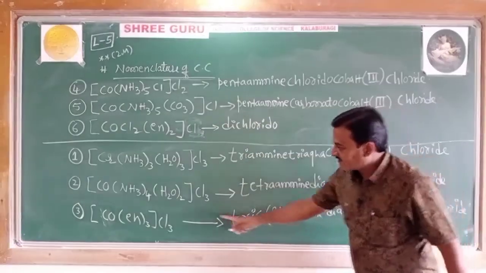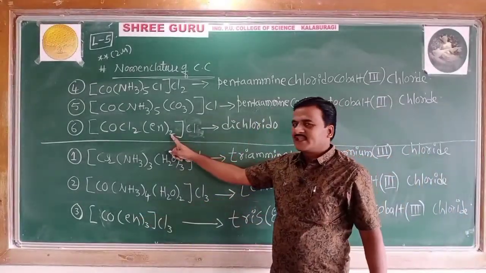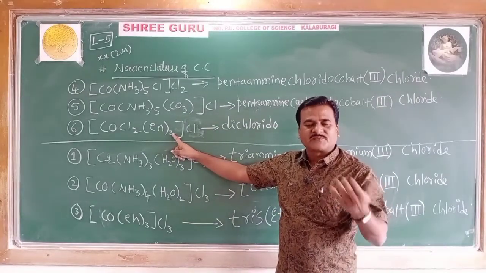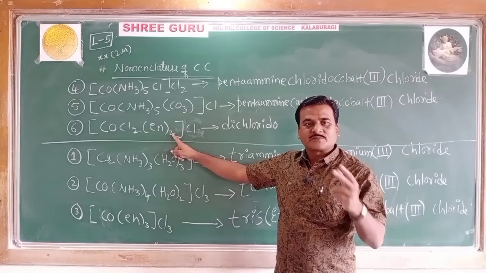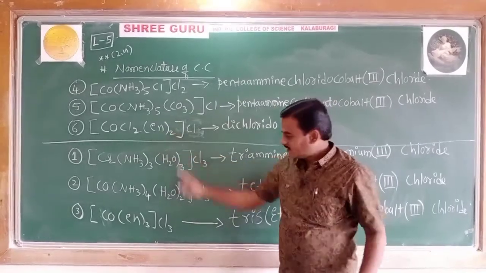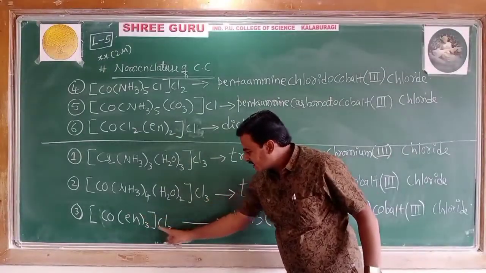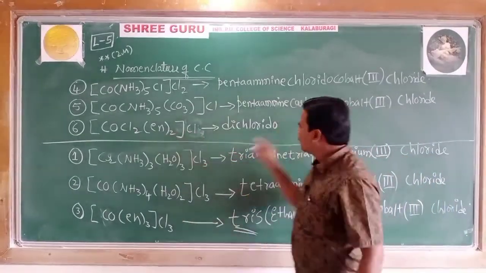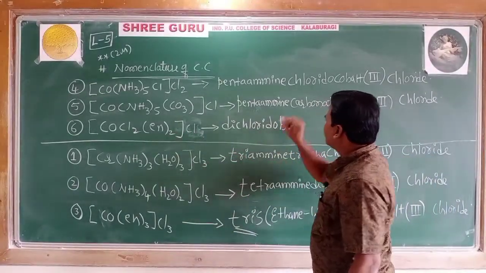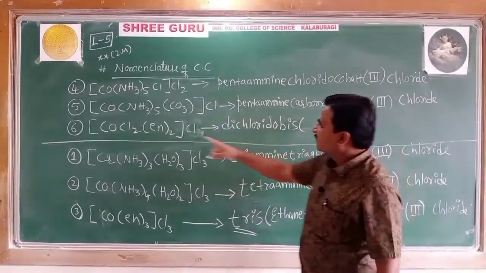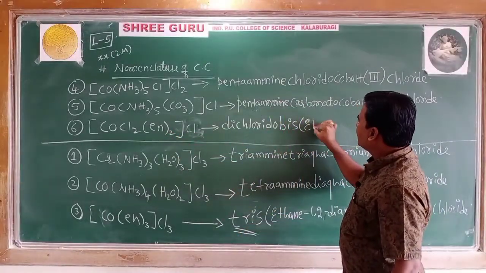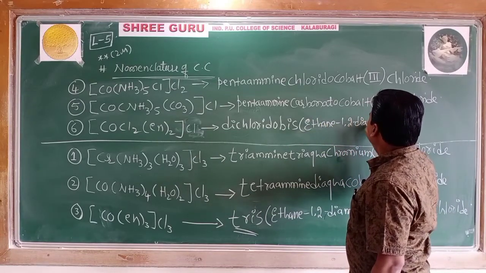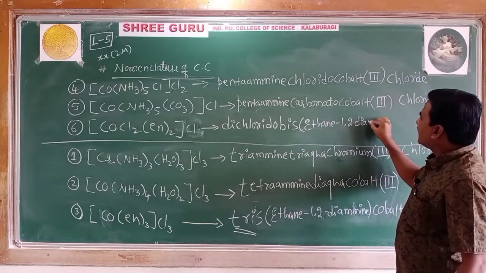Again, like in the third example, en. So how many en ligands are there? Two. Two means the prefix given by the IUPAC rule is bis. For two it is bis. But in the third example there were three en, and the prefix tris was used. For two, bis, with no gap: bis, bracket en, name of the ligand, ethane-1,2-diamine.